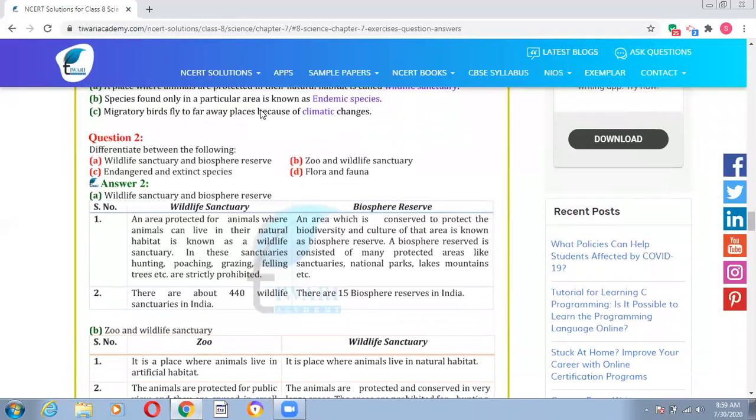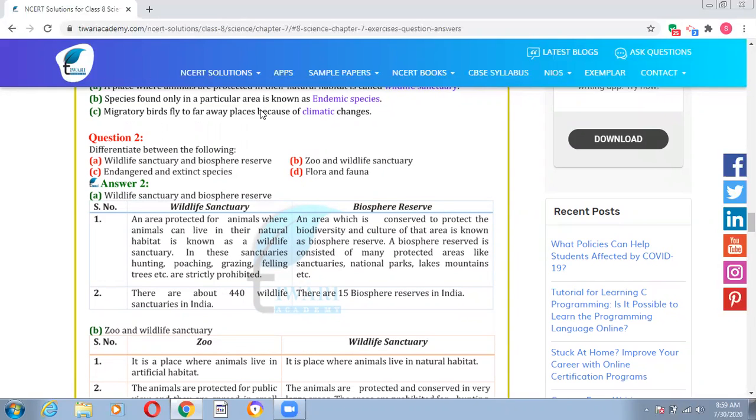Then we have question number 2, four differences. First one is wildlife sanctuary and biosphere reserve. As we all know, wildlife sanctuary is an area protected for animals where animals can live in their natural habitat. In these sanctuaries, hunting, poaching, grazing, felling trees, etc. are strictly prohibited.